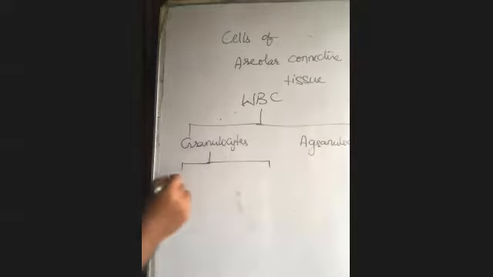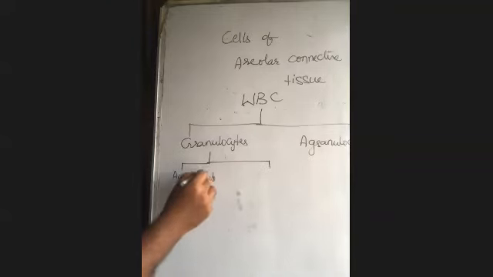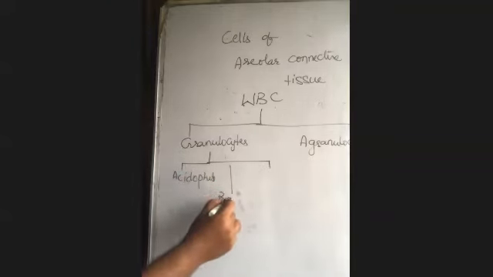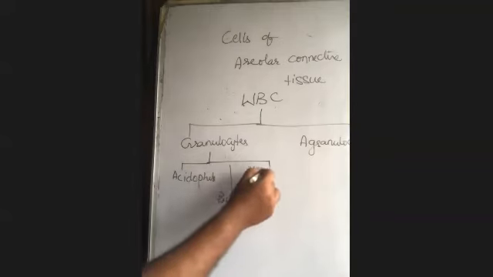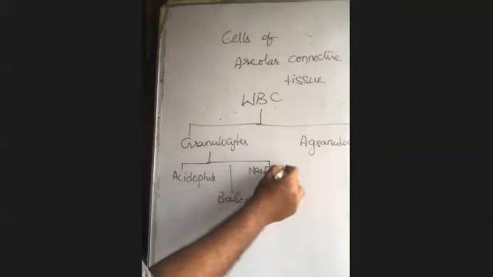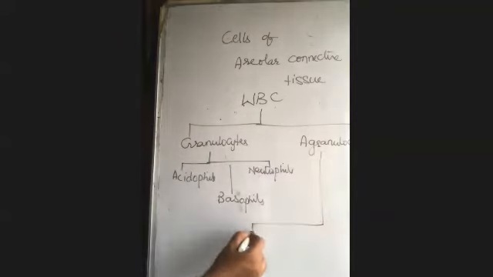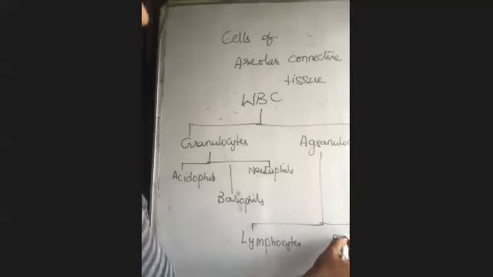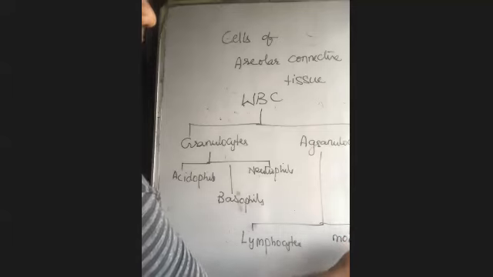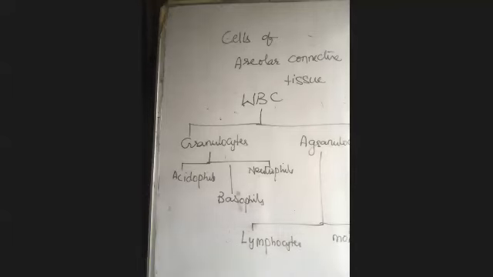Granulocytes are of 3 types again: acidophils or eosinophils, as we use to say, basophils, and neutrophils. In the same way, agranulocytes are of 2 types: lymphocytes and monocytes. Lymphocytes and monocytes.